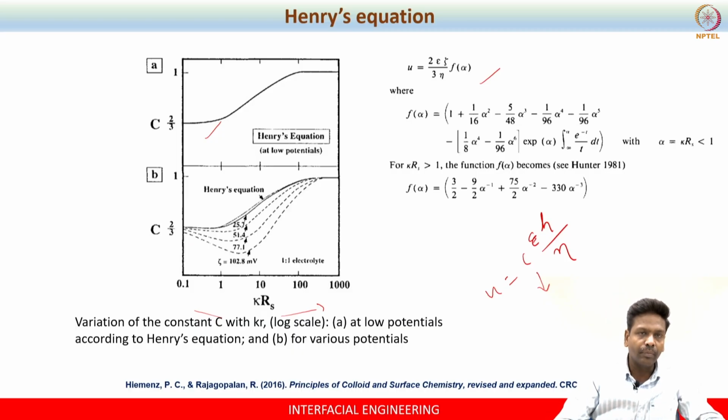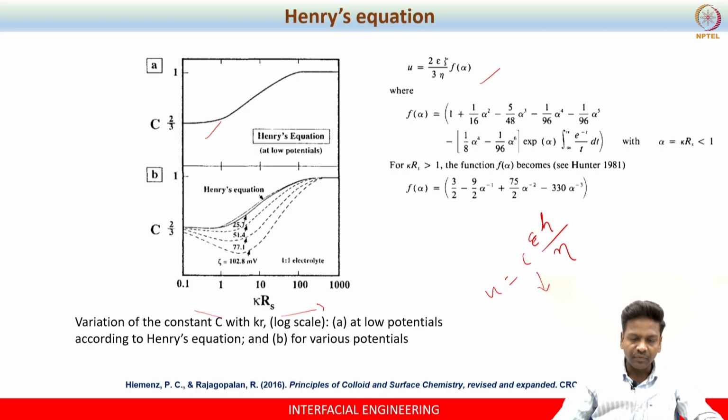So, below 0.1 and greater than 100, Henry's equation also yields values similar to the Smoluchowski and Huckel equations. In between, you can safely use any value by knowing what is KRS and what is zeta potential. That is the idea of using Henry's equation.